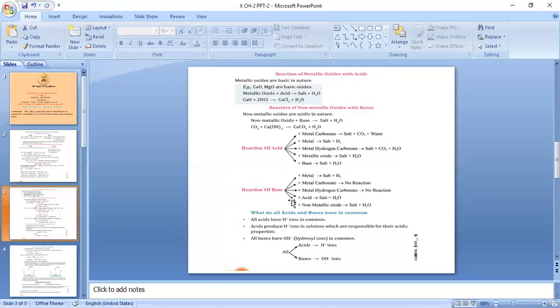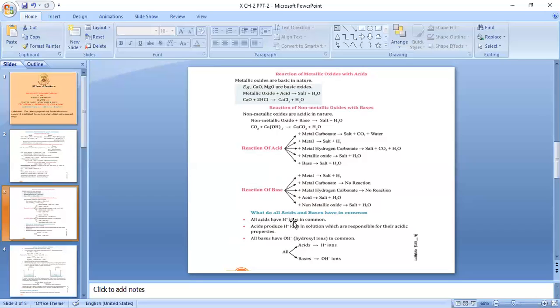Reaction of a base with an acid forms salt and water, and reaction of a base with a non-metallic acidic oxide forms salt and water. So we have revised the reaction of acids and bases with different samples of different natures. Now let us see what all acids and bases have in common. What is the common ion present in all acids and bases?